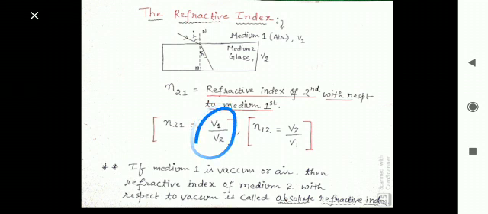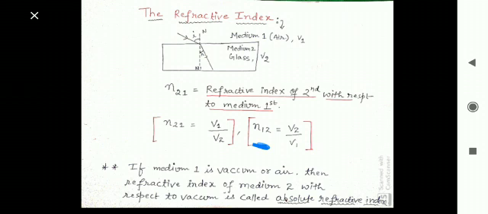So in terms of speed, we have to write from the back side. What is the back side? 1 divided by 2, so v1 upon v2. This is n21, the refractive index of second medium with respect to first medium, so it is 1 to 2. Now if I write n12, what is the meaning of n12?